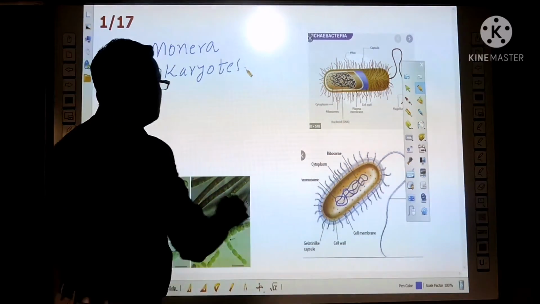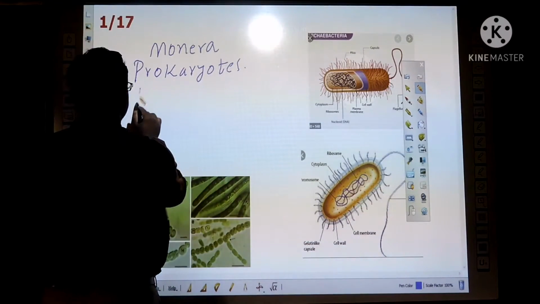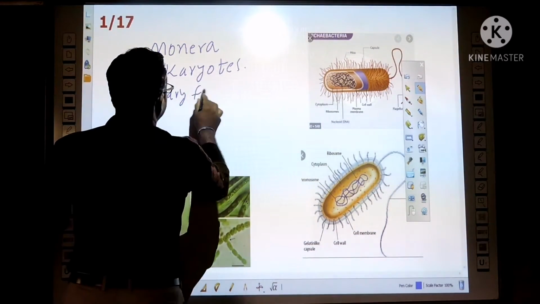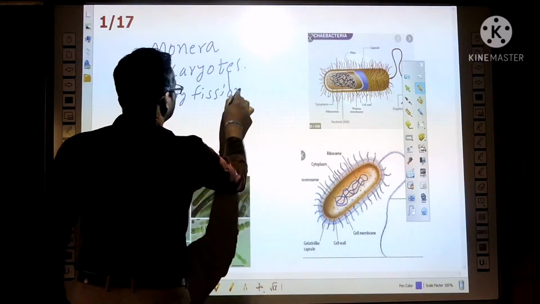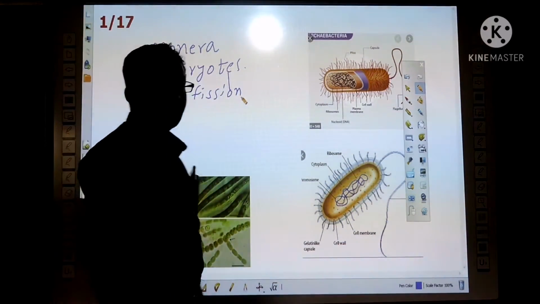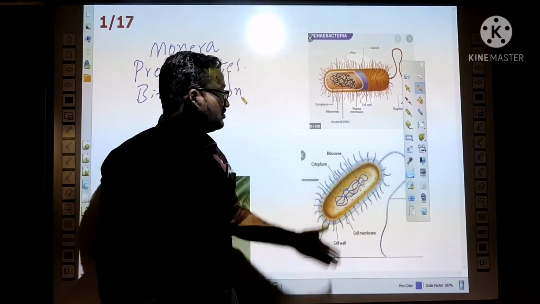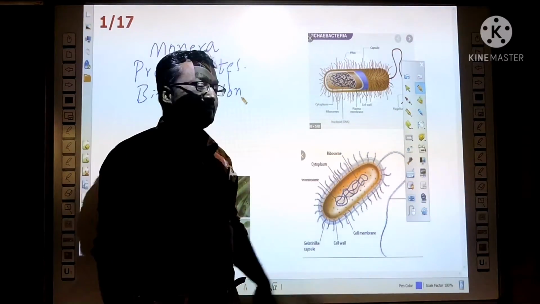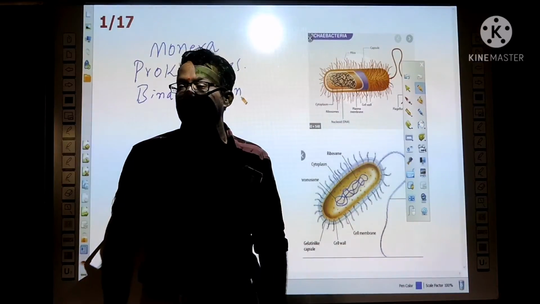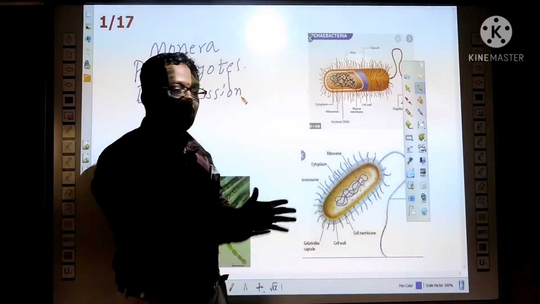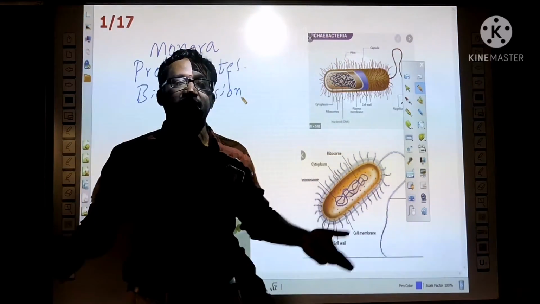Usually they reproduce by binary fission. Binary fission means the body is split into two. For example, bacteria is a prokaryote. To reproduce, the body is simply split into two parts. That is called binary fission.